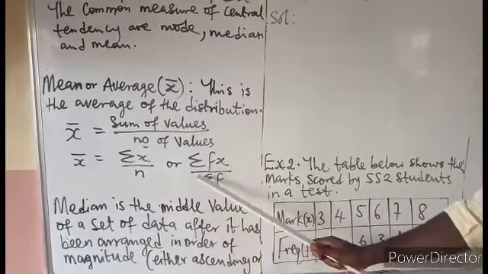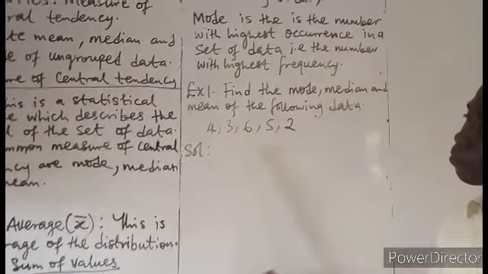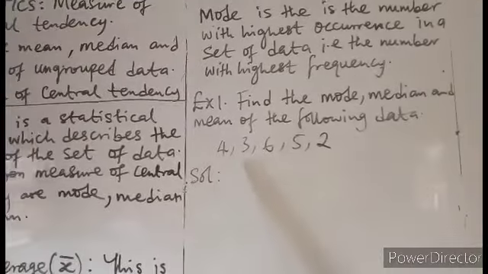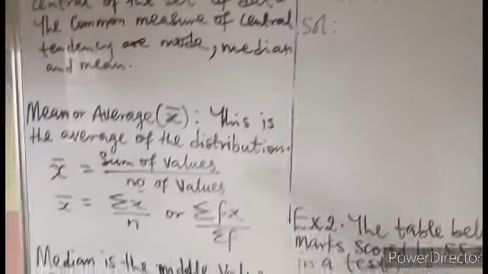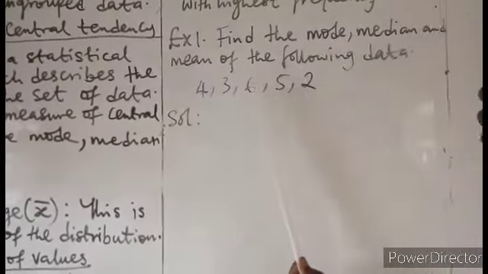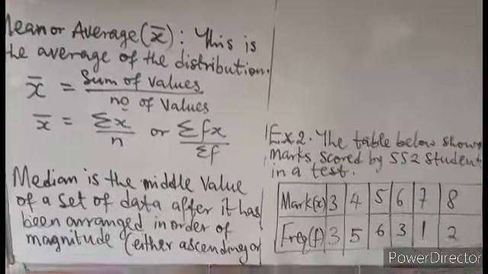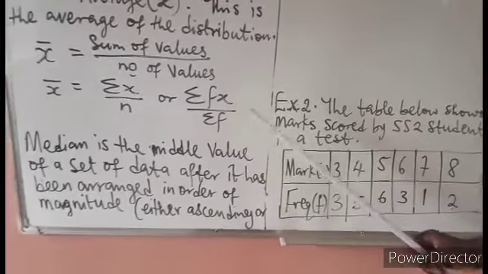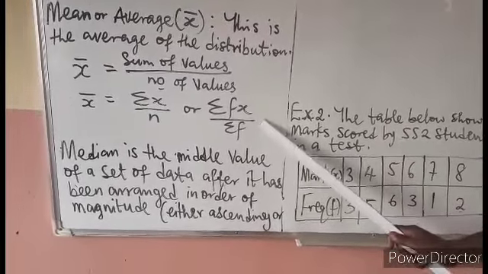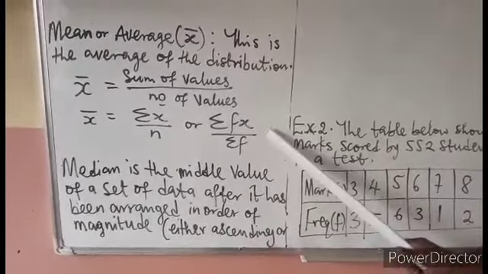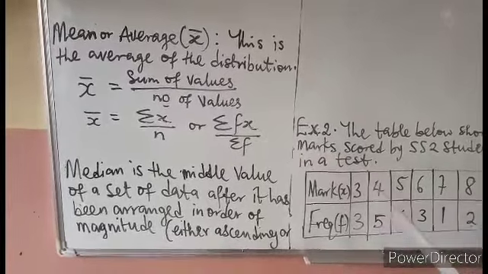For instance, if you have this data, you add the summation of this data, then the number of data, 1, 2, 3, 4, 5, is the number of data. Then if you have a data where the frequency is more than 1, you use this other formula.